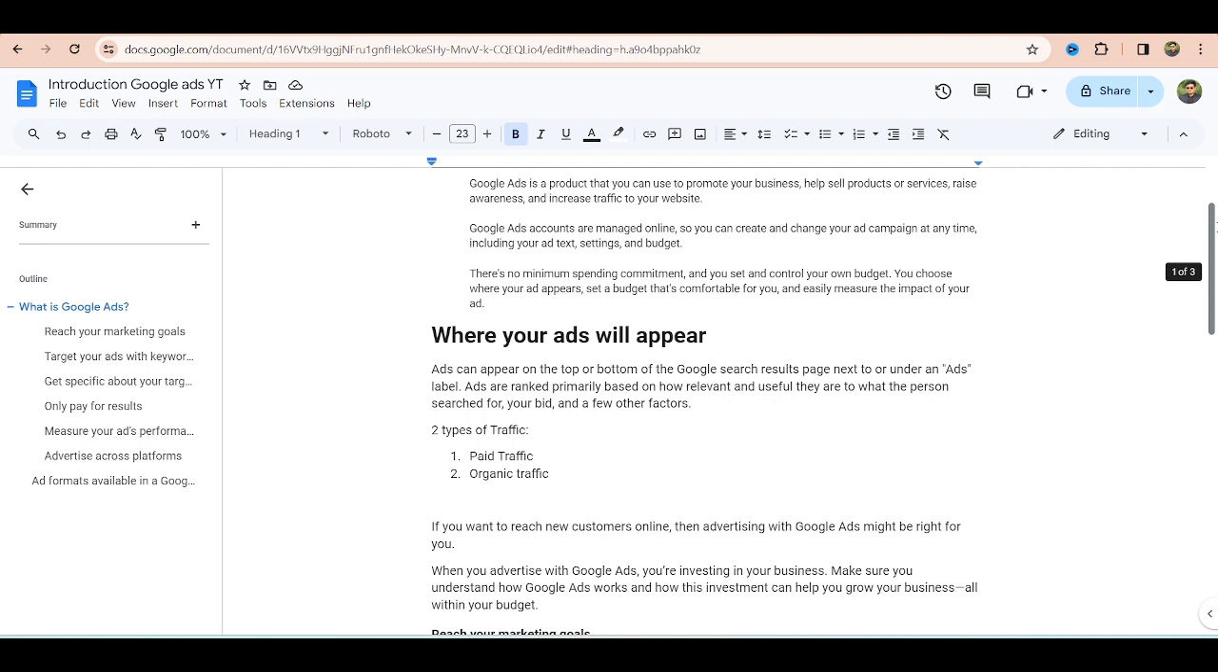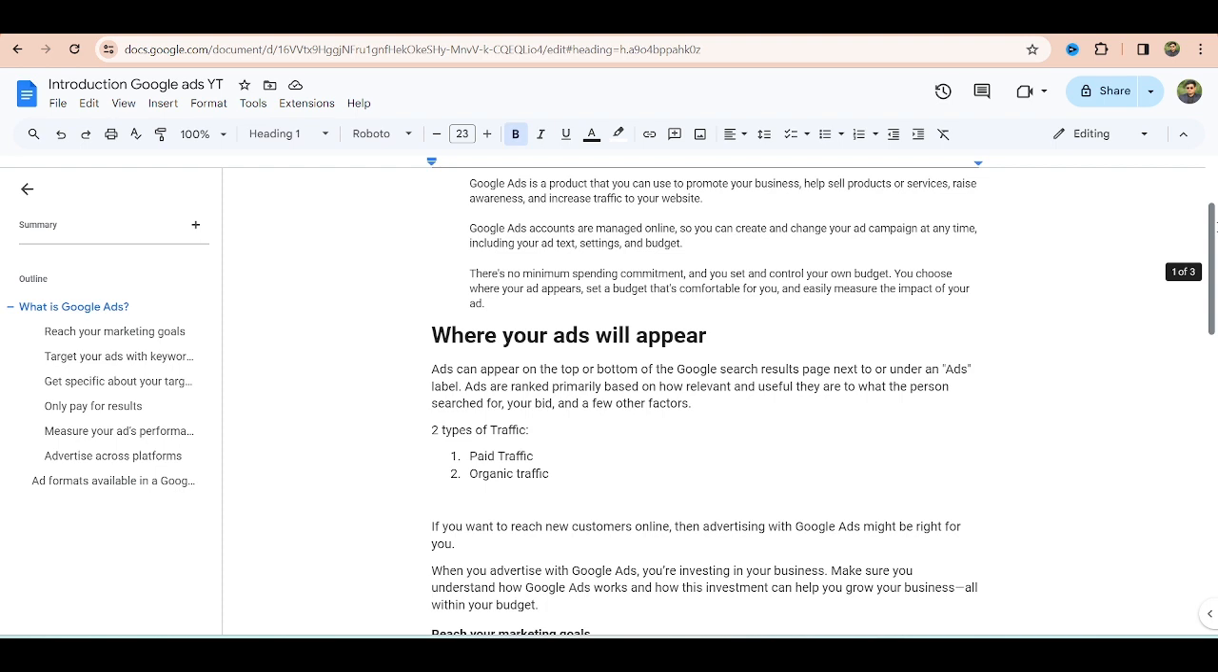How do the ads rank? Ads rank based on quality score as well as the auction process, maximum CPC or average CPC. We'll talk about that later.